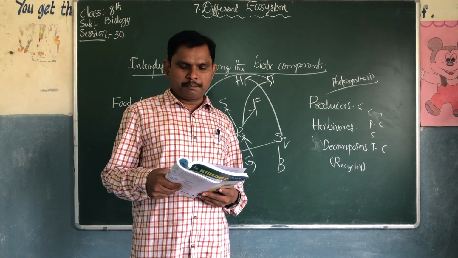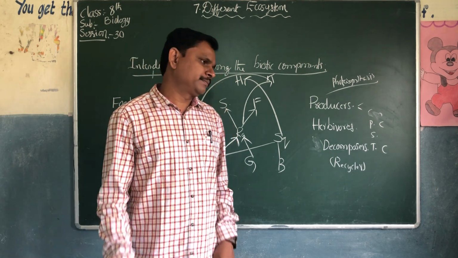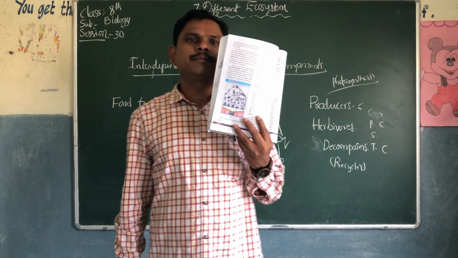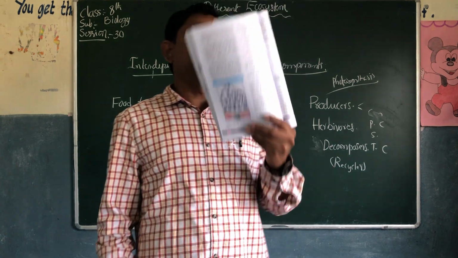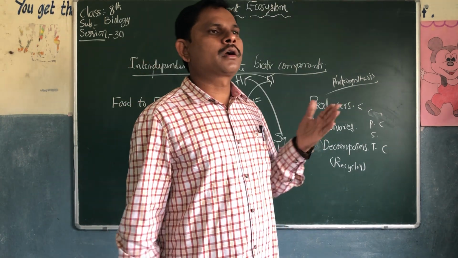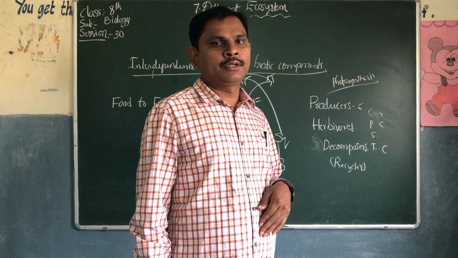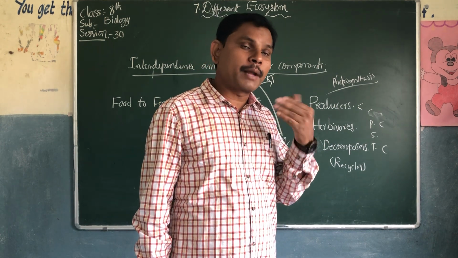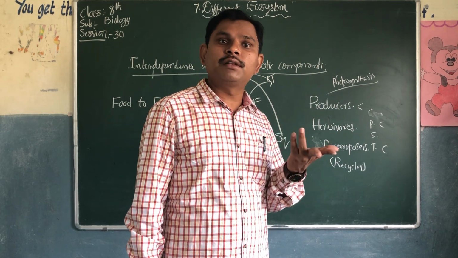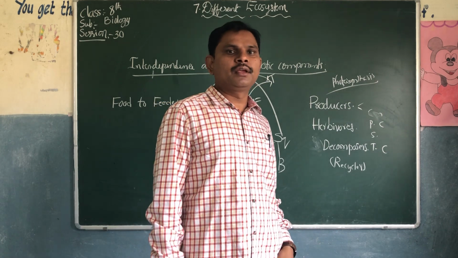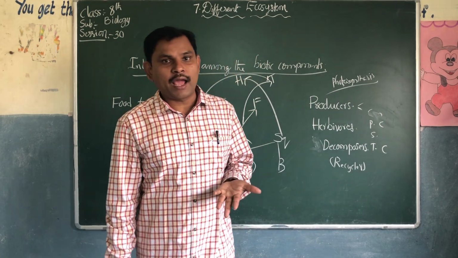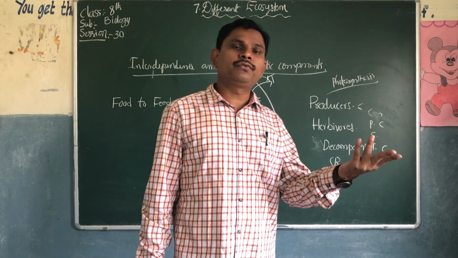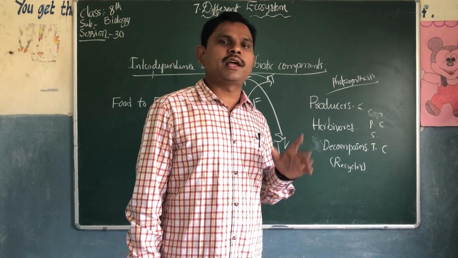What happens when plants die in the food web? There is no food for the primary consumers. If there is no food for the primary consumers, how will they survive? They will also die. If primary consumers die, there is no food for the secondary consumers, so they will also die.